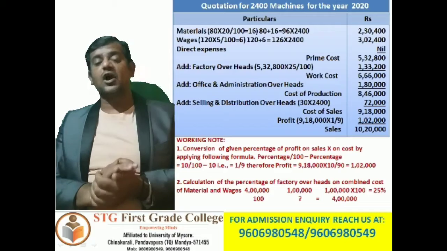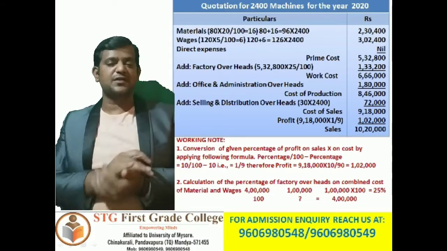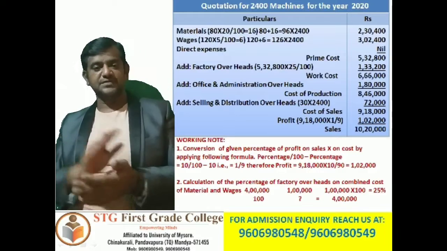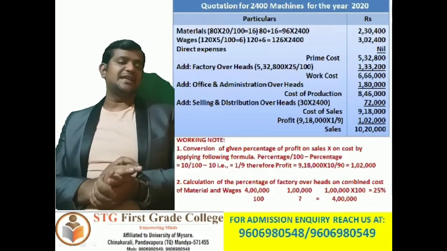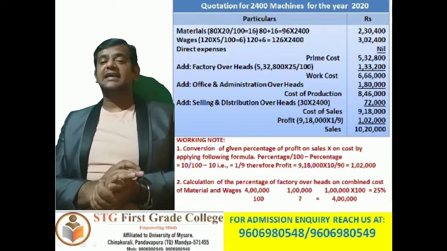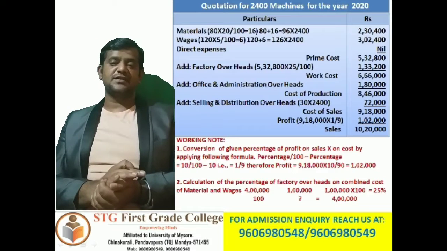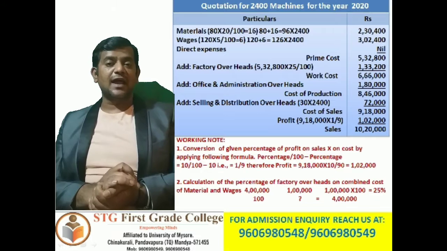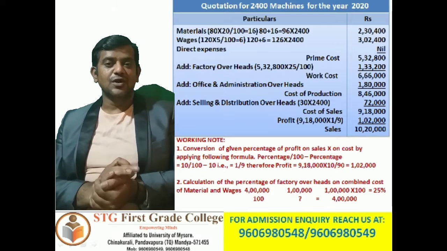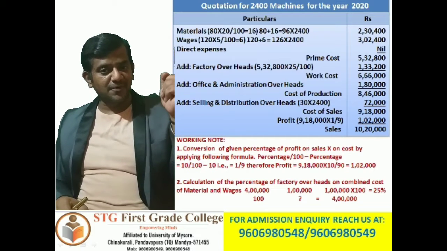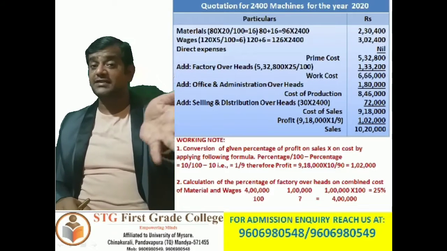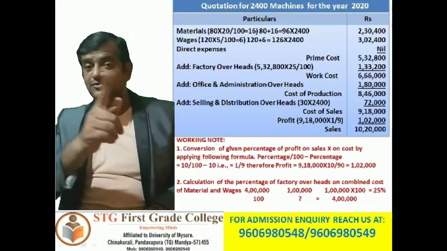So take down the columns: particulars, rupees. Only one column is enough to prepare a quotation. So take down materials. He has said clearly that 20% of the material price has been increased. So what do you do as a normal student? Directly you refer to the problem's solution, that is the cost sheet, and increase 20% of the amount. That is wrong.